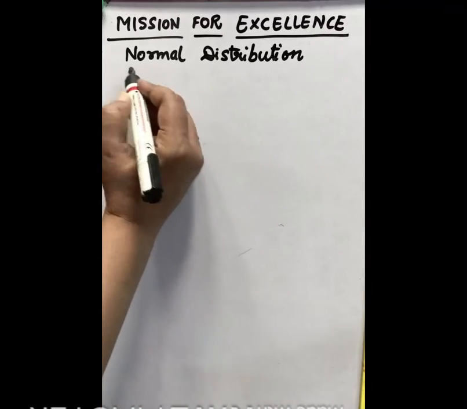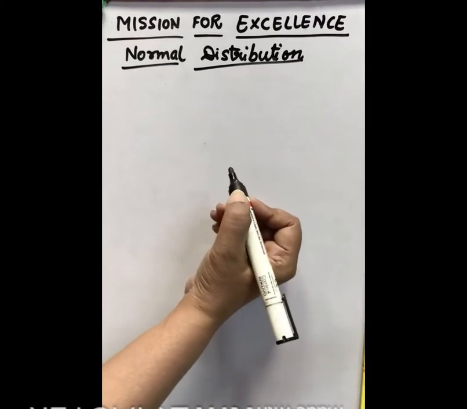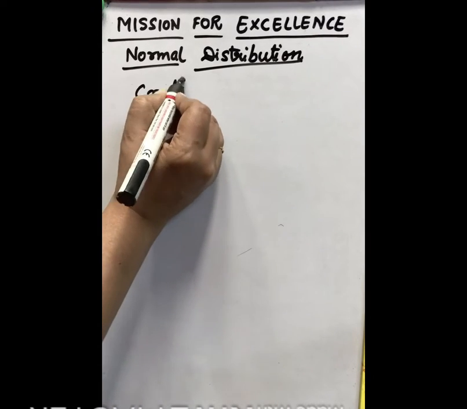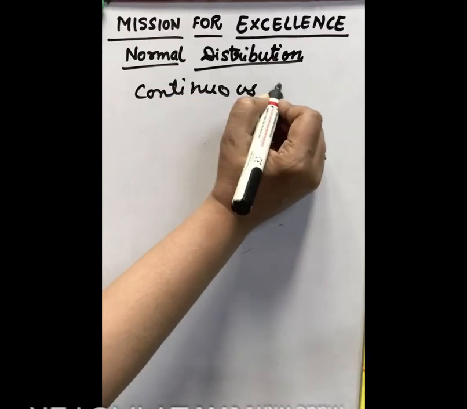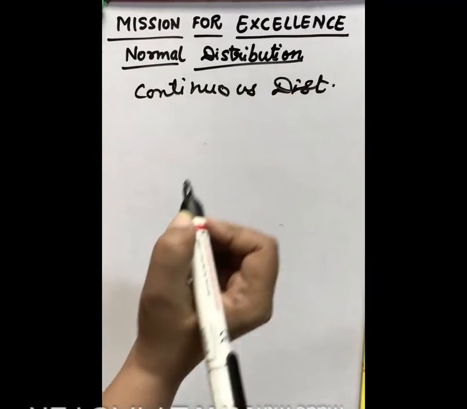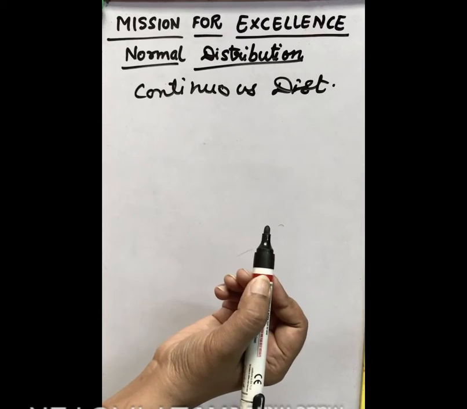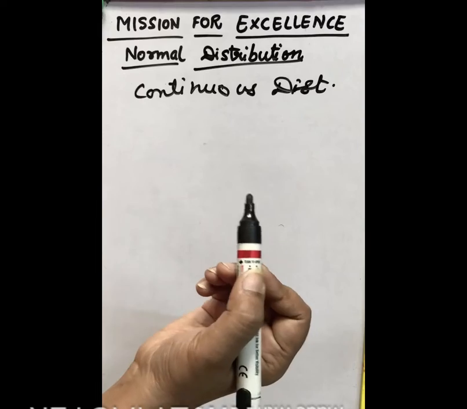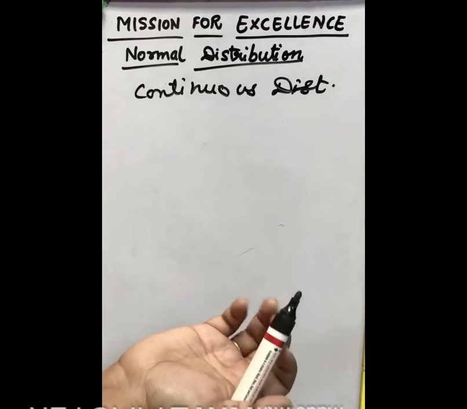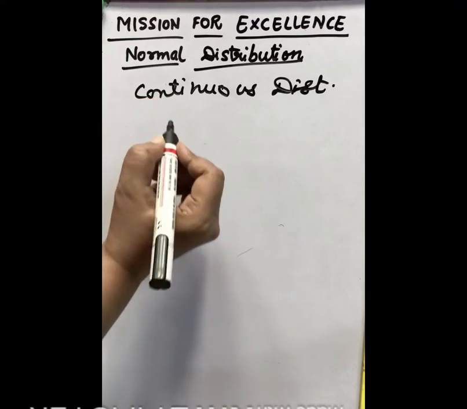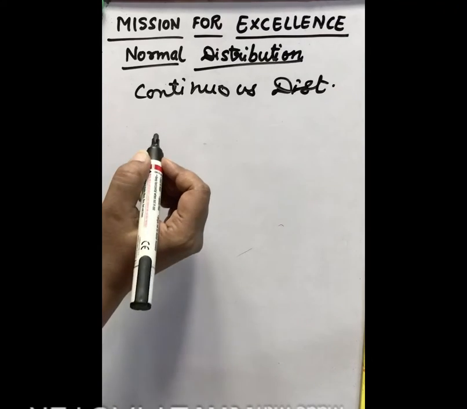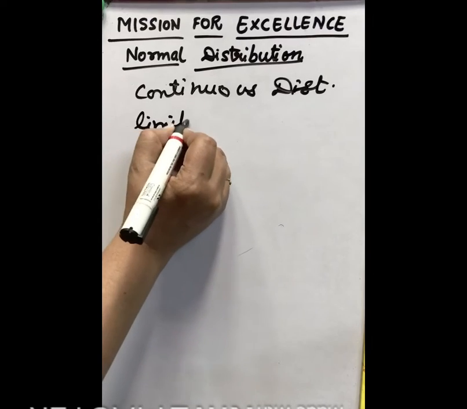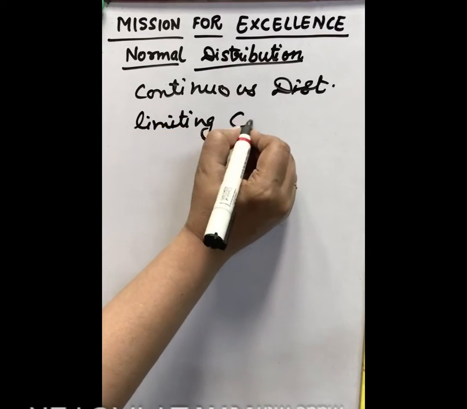Today we will do normal distribution. This is the next part of probability, that is normal distribution. This is a kind of continuous distribution. We have discussed the discrete distributions like binomial distribution and Poisson distribution. Both these were discrete distributions. Now we will do continuous distribution, that is normal distribution. It is also the limiting case of binomial. It is also derived from binomial.